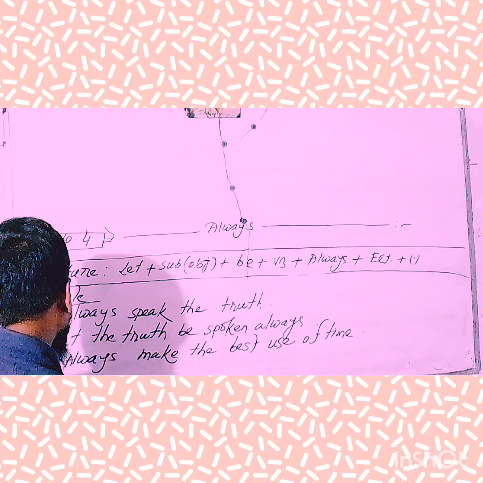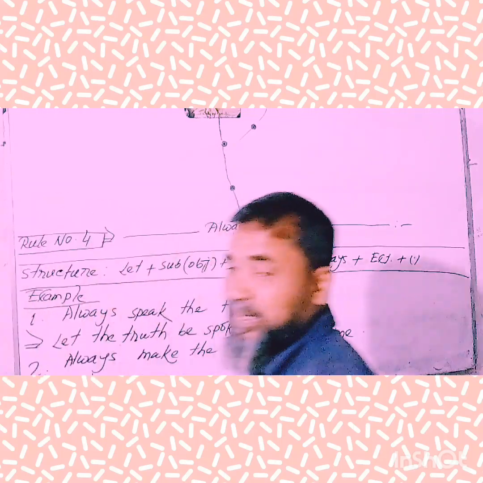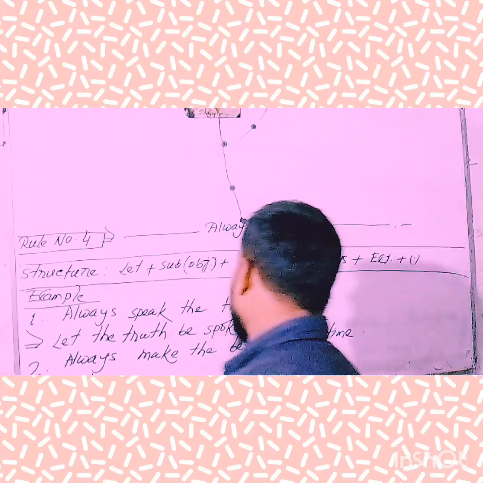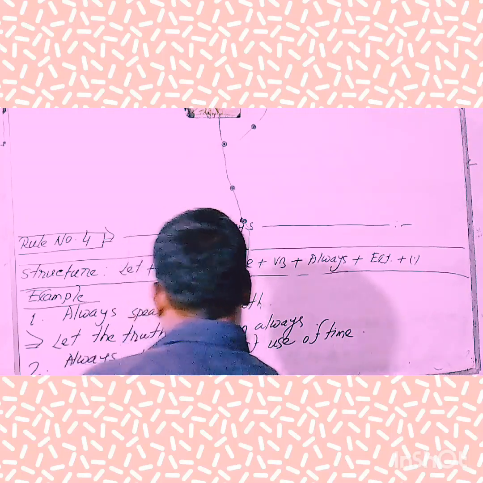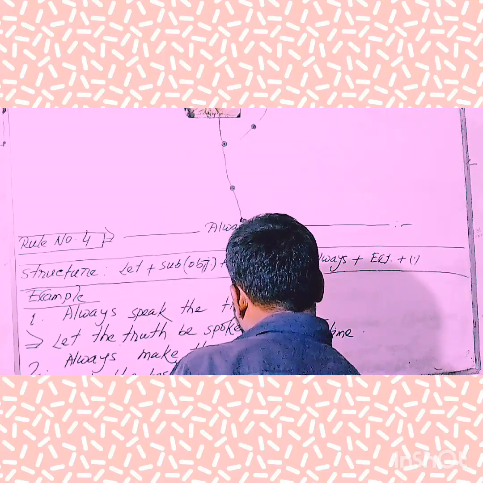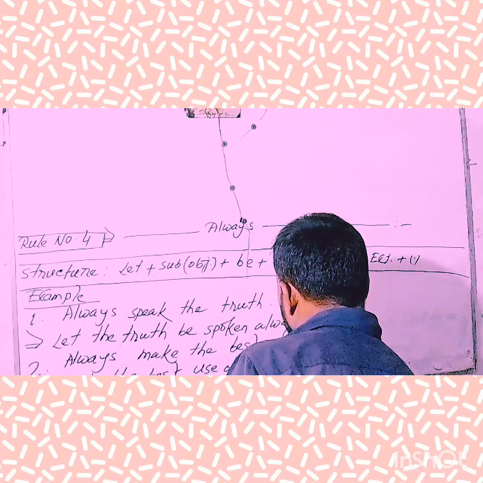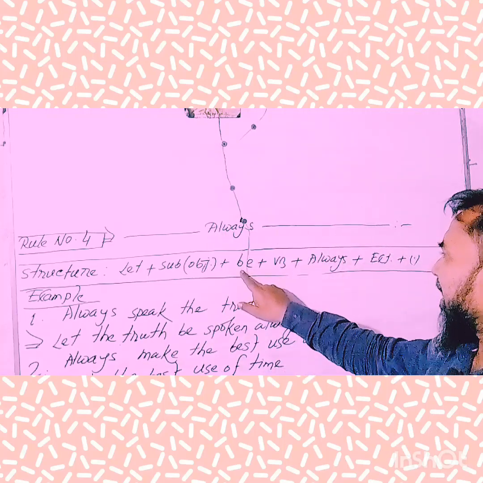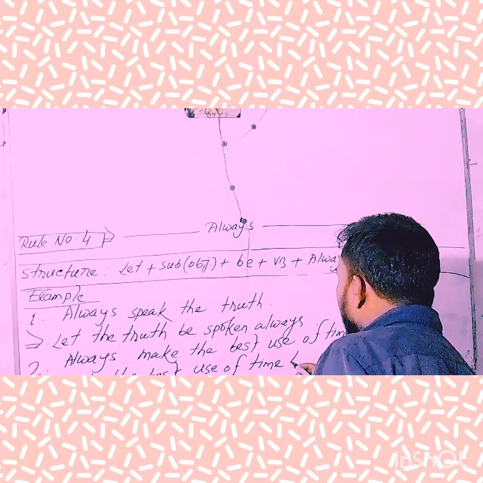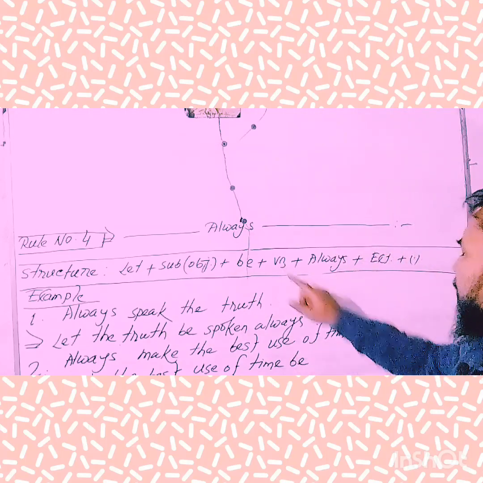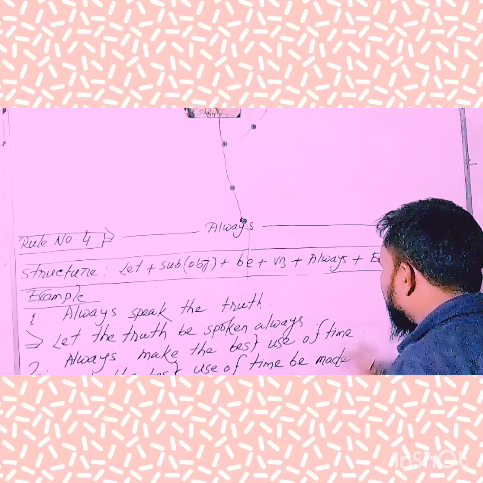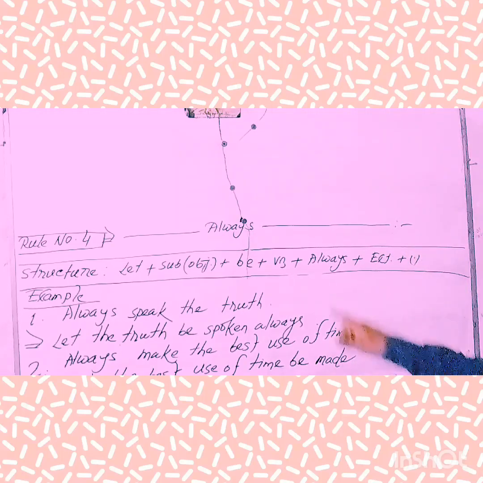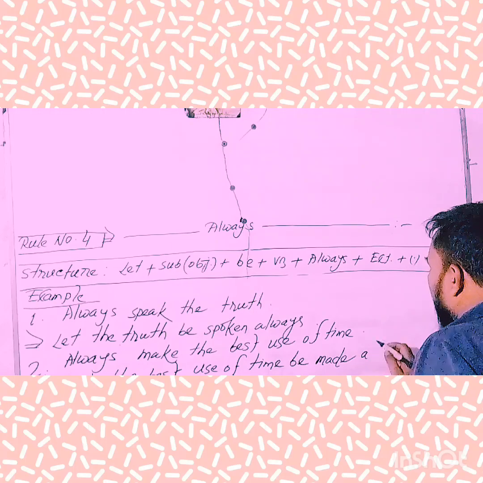At first, you'll have to use let. Next, number two, the objective form of the object. Here, the objective form, the best use of try. Okay, my dear learners, next, you'll have to use be. Next, we'll have to use the third form of verb. Here the verb is make, and the third form of verb make, of course, is made. Okay, my dear learners, finally we have to use always.